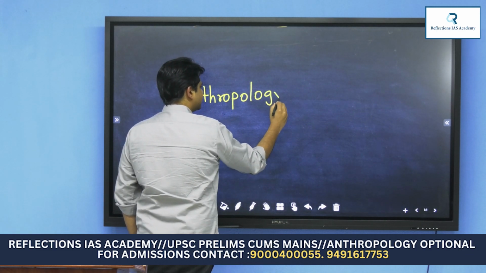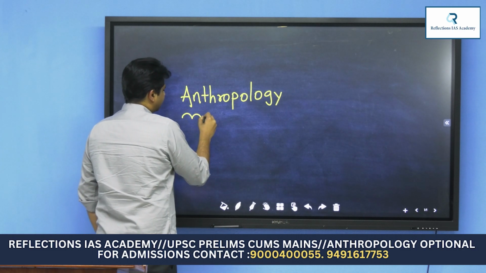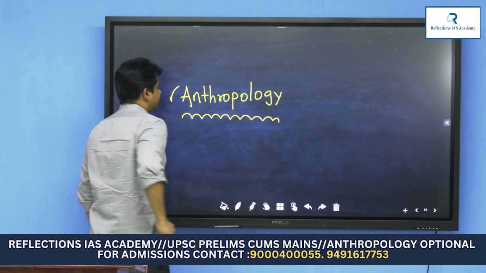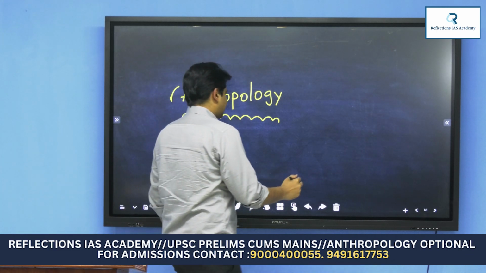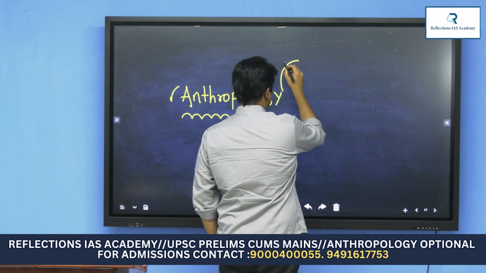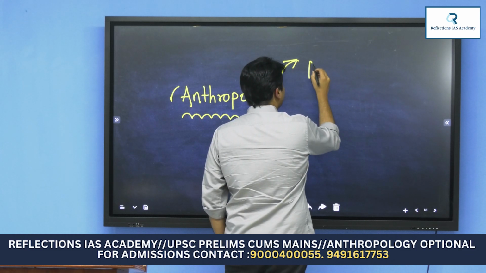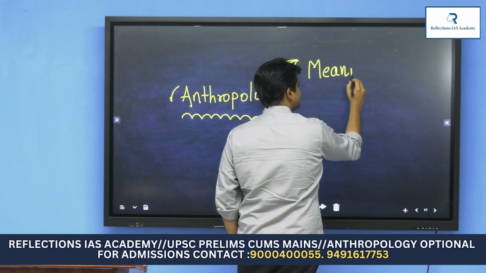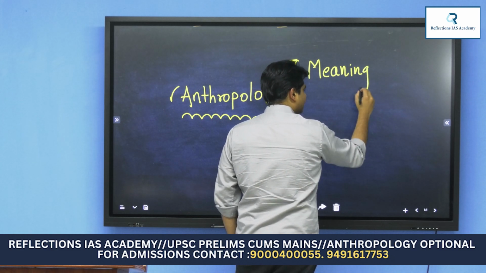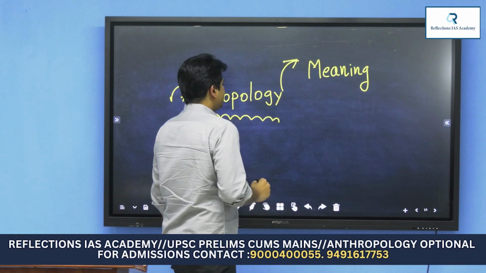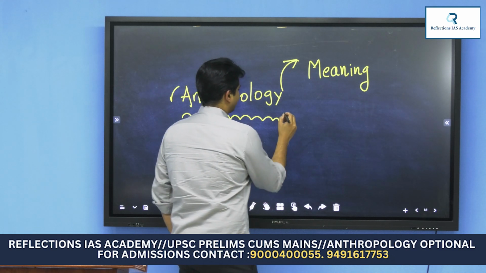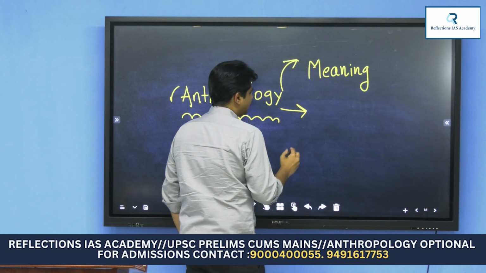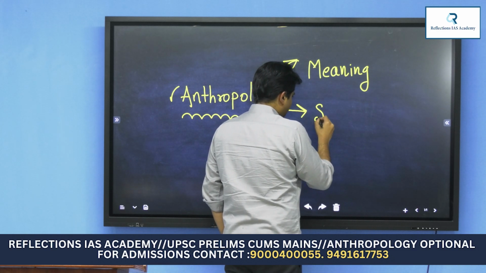Before you go on to understand the subject with analytical depth, UPSC is expecting us to know what exactly is the meaning of anthropology, and not just the meaning, UPSC also is expecting us to know